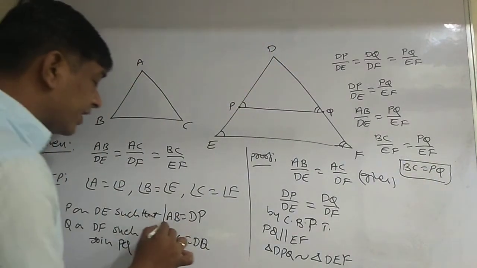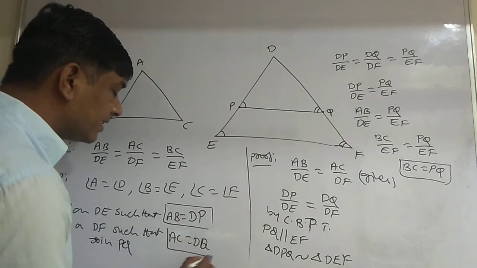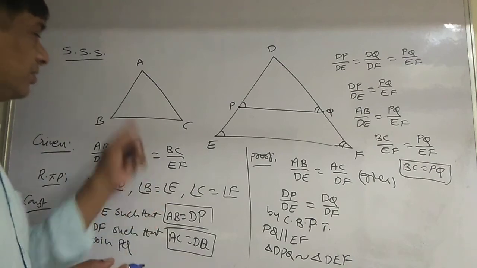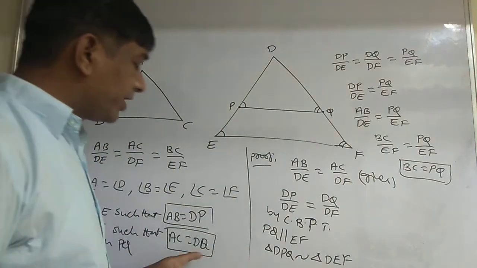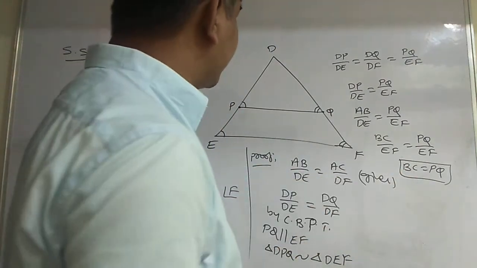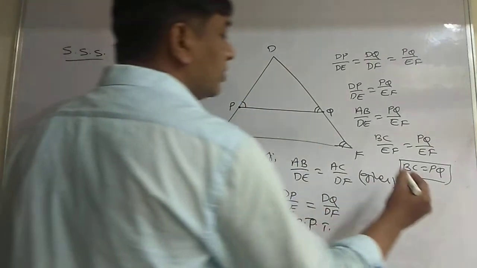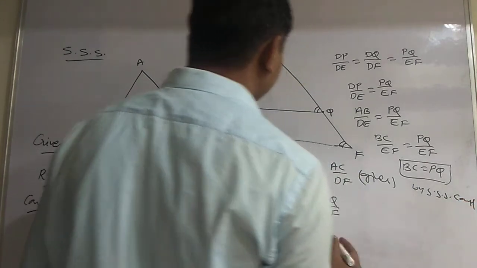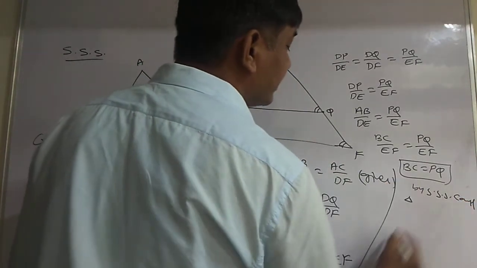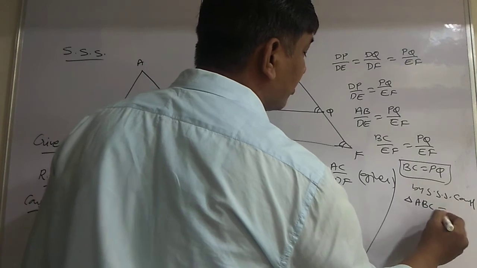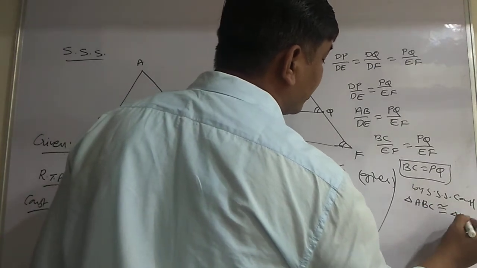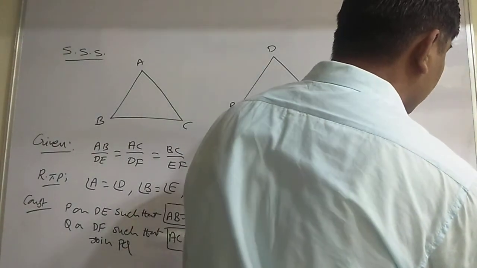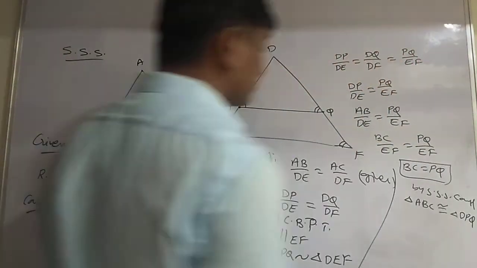Already by my construction AB is equal to DP, AC is equal to DQ. Now I proved BC is equal to PQ. So by SSS congruency, triangle ABC is congruent to triangle DPQ.